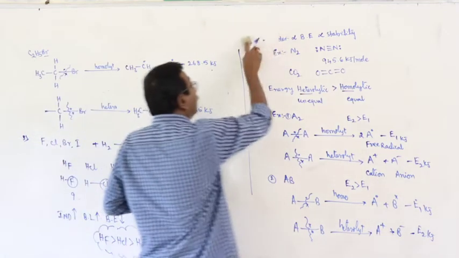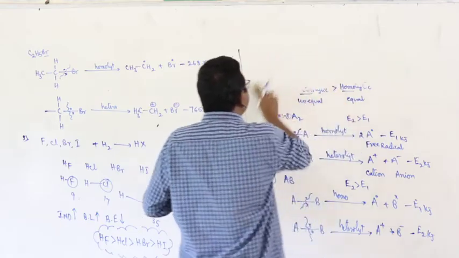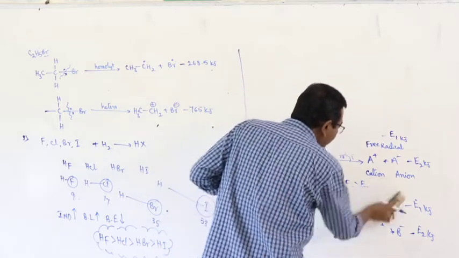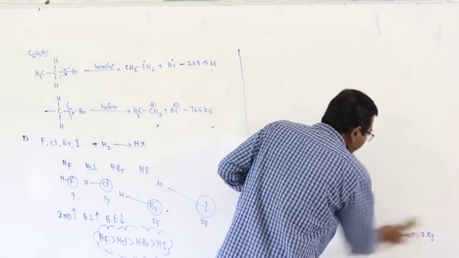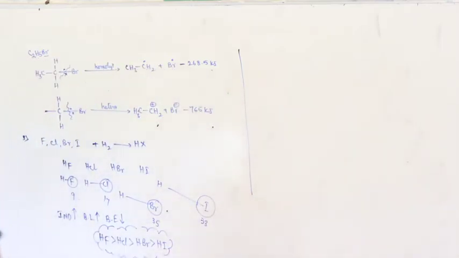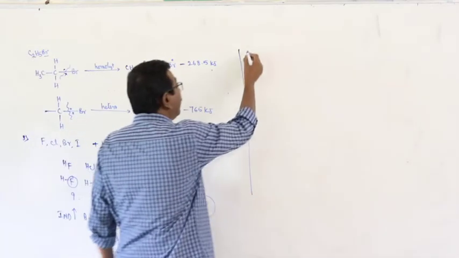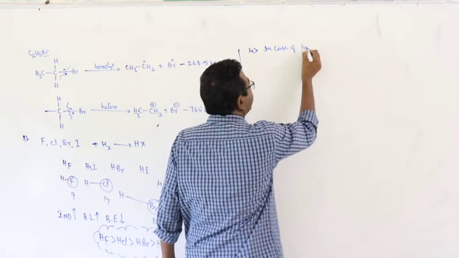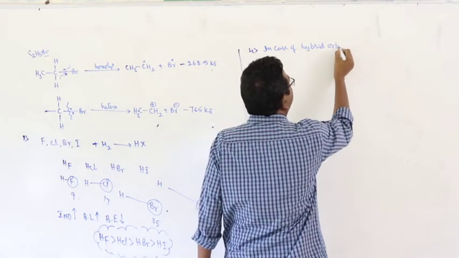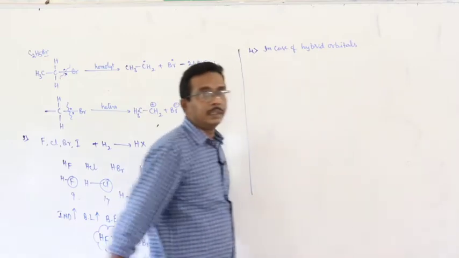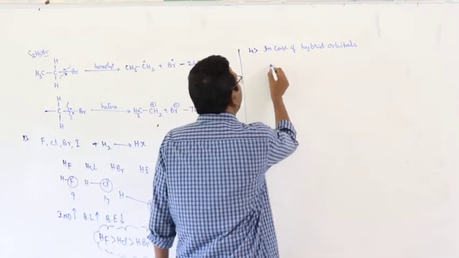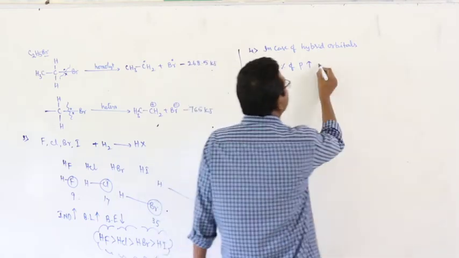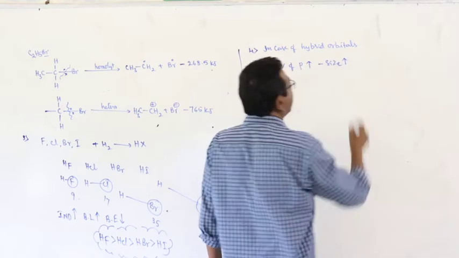And in case of the hybrid orbitals, with increase of percentage of p character, the bond energy gradually decreases. Here the fourth one: in case of hybrid orbitals, as percentage of p character increases, size of the hybrid orbital increases.